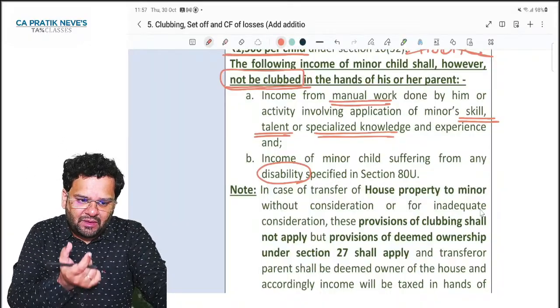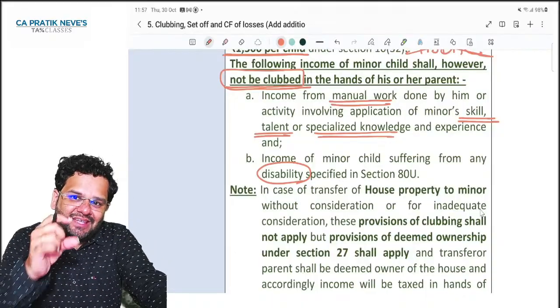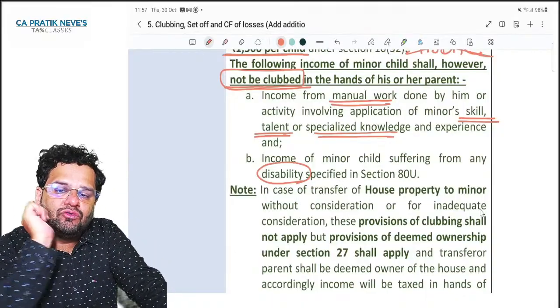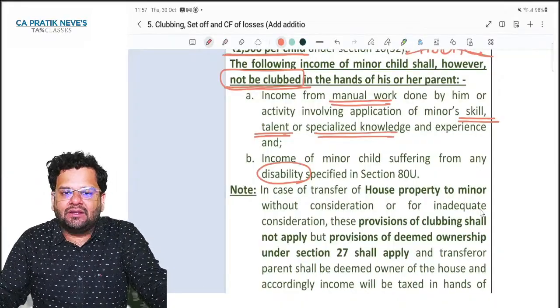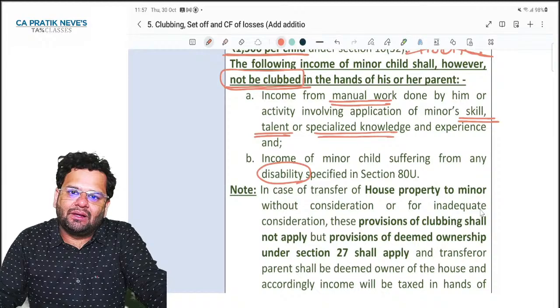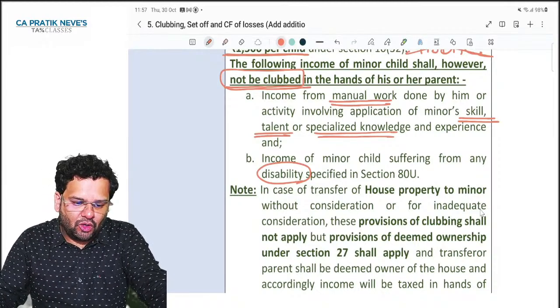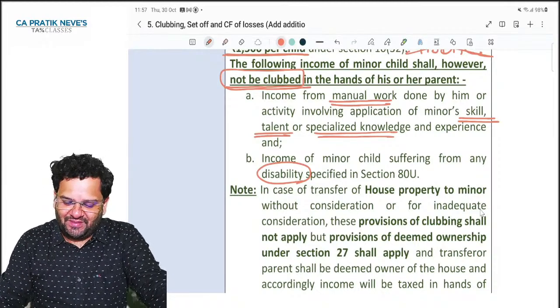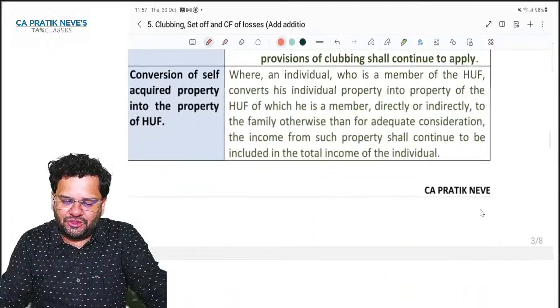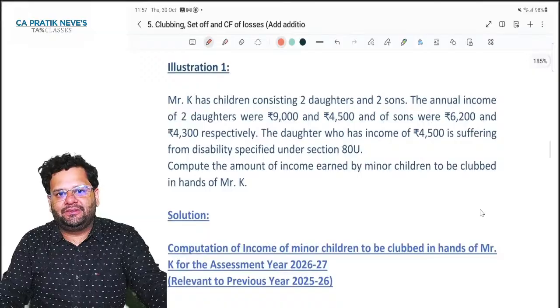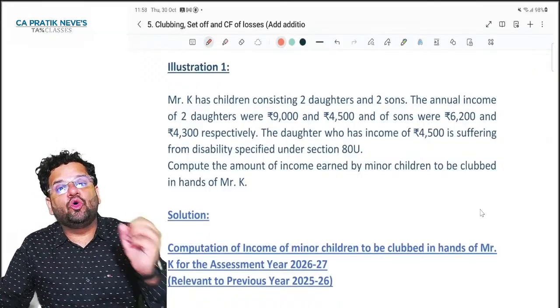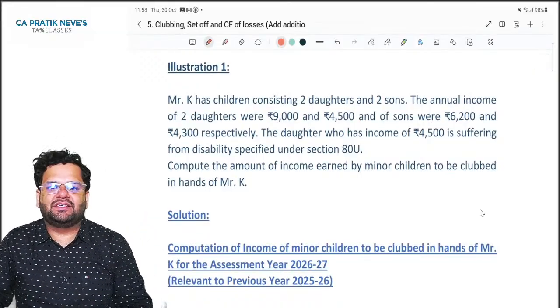Logic is parents are trying to create a source of income for the minor to secure his future. So that income will not get clubbed. Did you all understand the logic as well as the first provision of clubbing of income of minor child? Because this is the most critical provision.